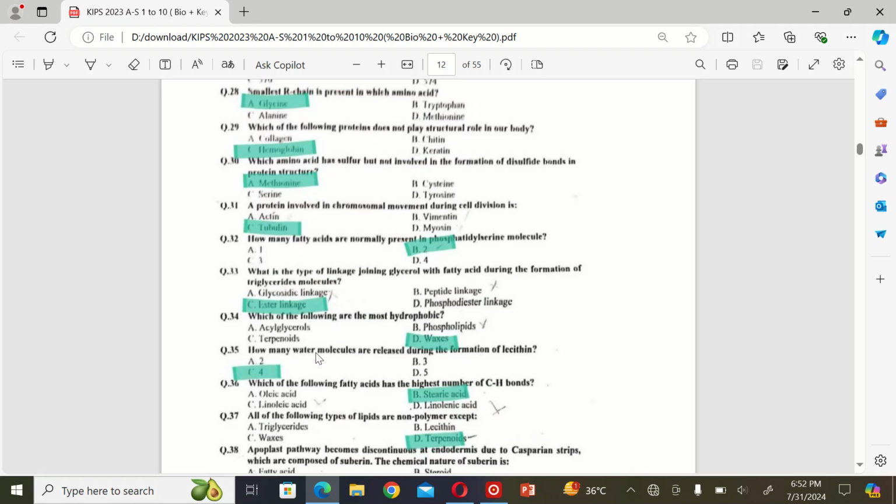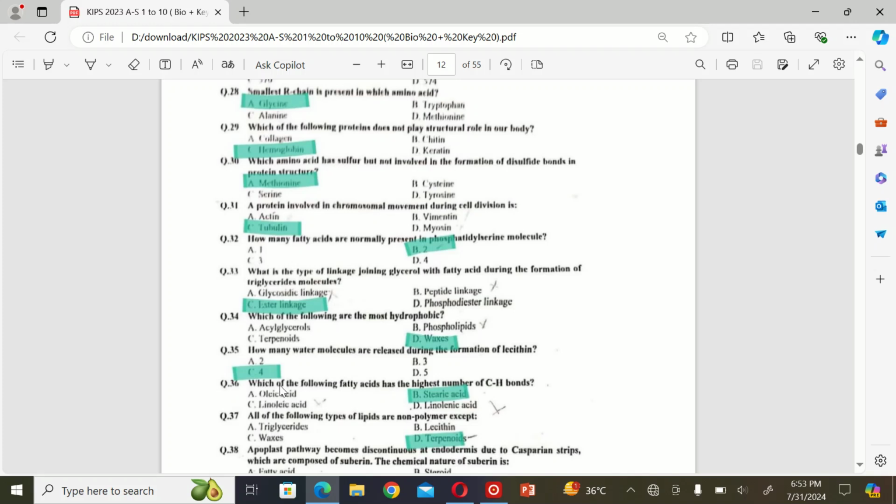The next MCQ is how many water molecules are released during the formation of lecithin? A. 2, B. 3, C. 4, and D. 5. So the correct option is C, 4.